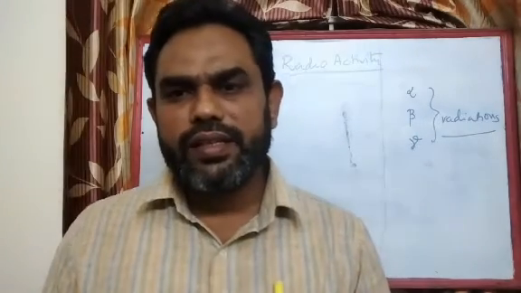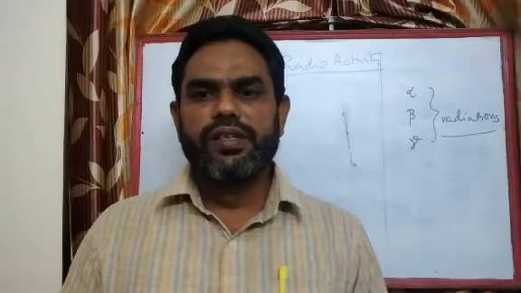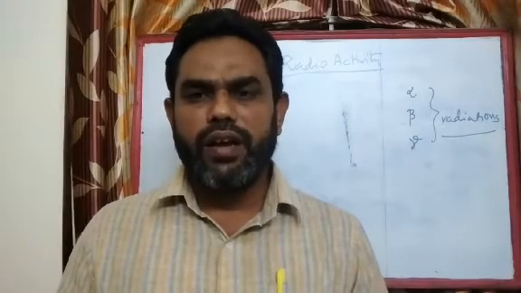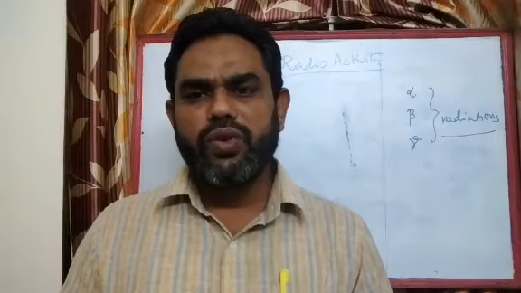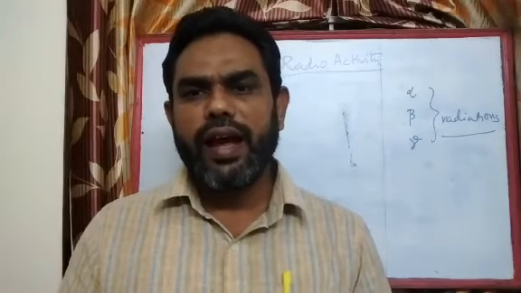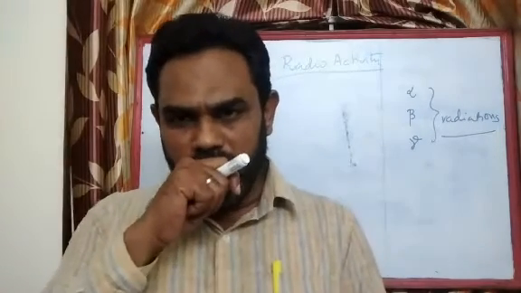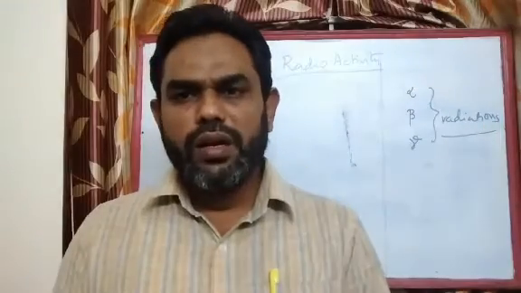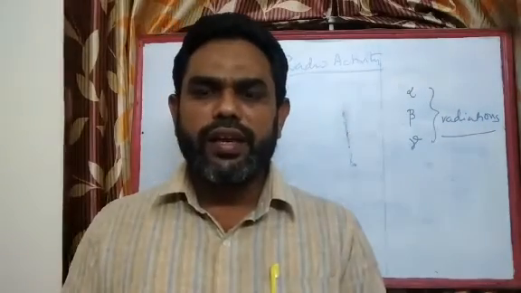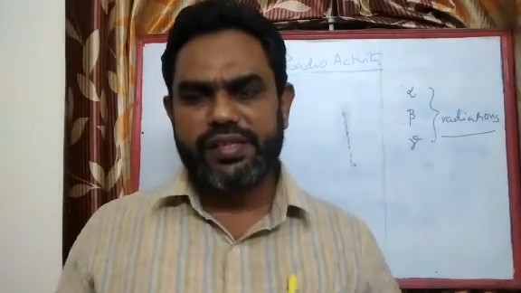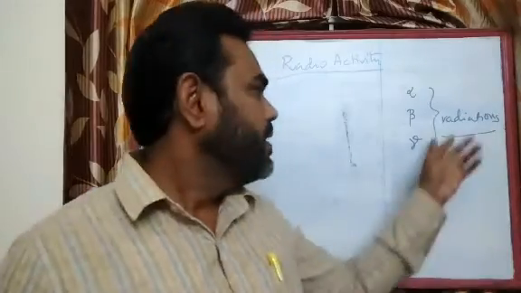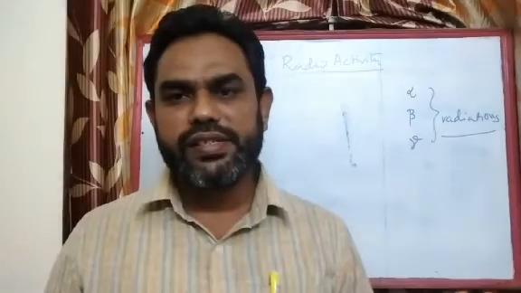There are certain elements which are available in nature and whose nuclei are found to be highly unstable. Those nuclei undergo disintegration, or they emit corpuscular radiations like alpha, beta, and gamma radiations.